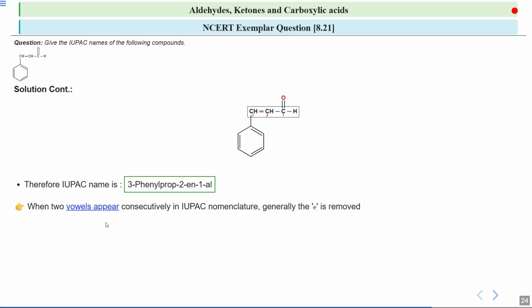One thing you need to remember is that when 2 vowels appear consecutively, then generally E is removed. For example, in this case, it is prop-ene because a double bond is there. So the E of this ene is removed and replaced by O-N-E in case of ketones. But whenever there is an aldehyde, the E of ene is removed and replaced by al, which is A-L. So whenever 2 vowels come consecutively, then generally E is removed: one in case of ketones, and al in case of aldehydes.